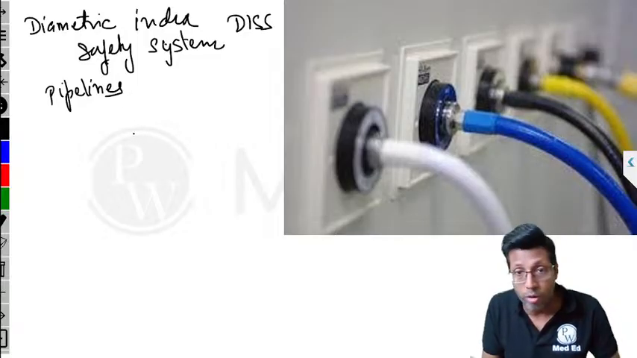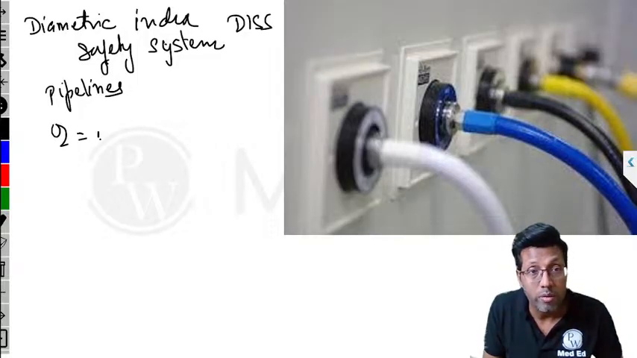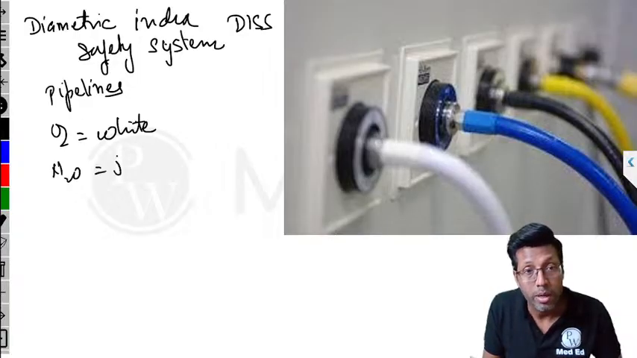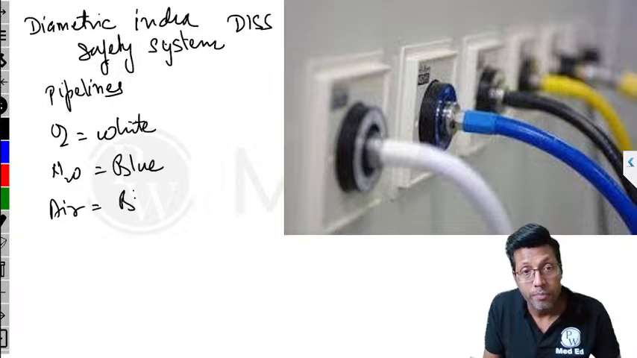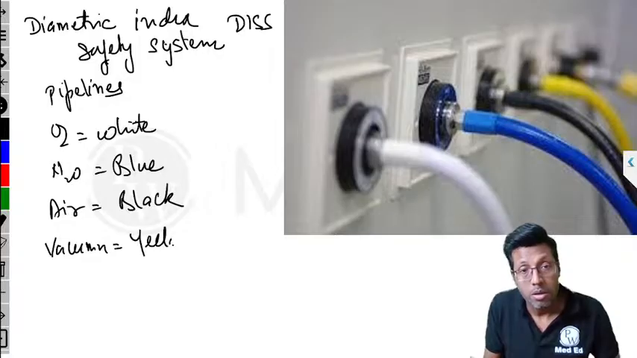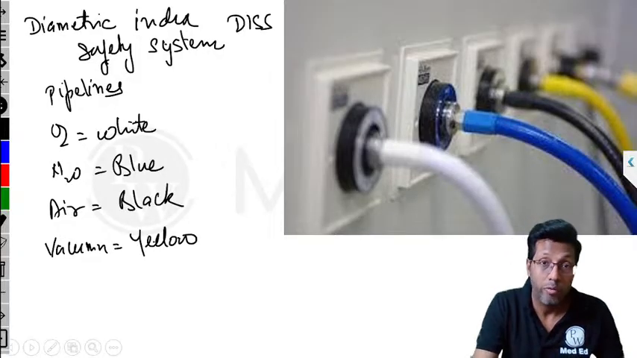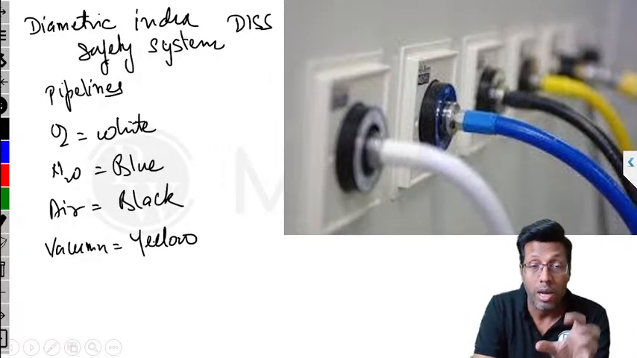Correctly pointed out by all of you that oxygen is always white in color. The first one which you see, nitrous is always blue in color, right? The next one which you see, air, is black in color, right? And the last one that you see is vacuum, which is yellow in color.